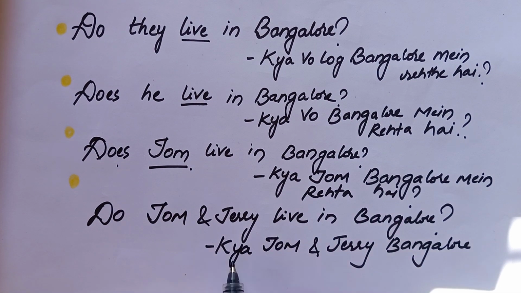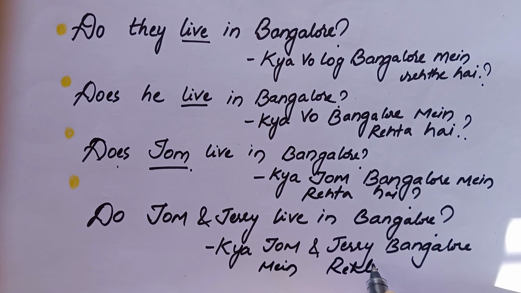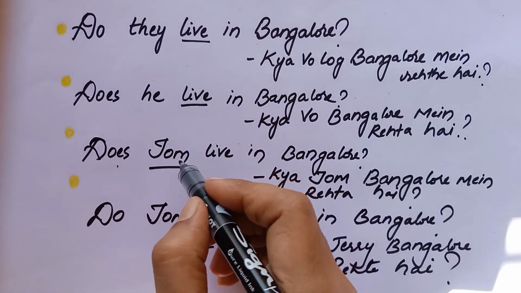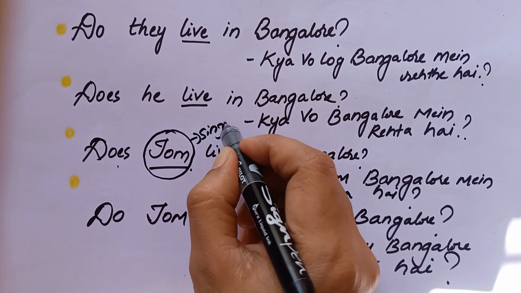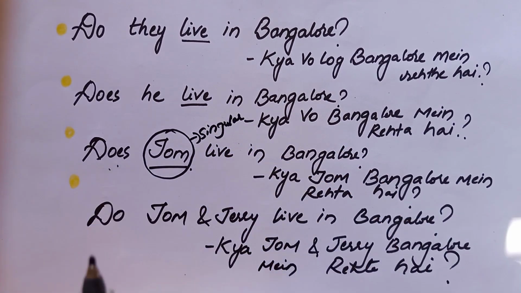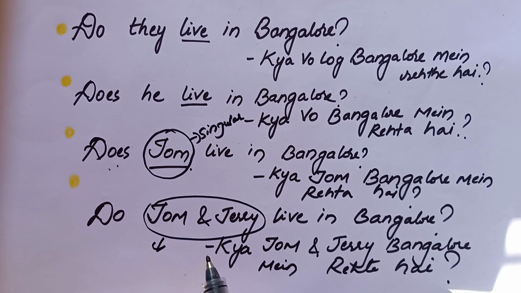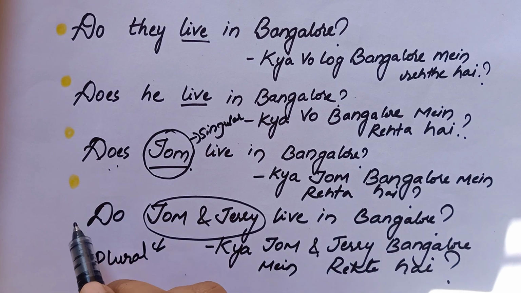क्या टॉम एंड जेरी बैंगलोर में रहते हैं? Why? Because it is a plural subject. Tom and Jerry, more than one person. So we have used do. तो इसीलिए do use किया है because of the plural subject. And here does Tom, because Tom is singular subject. Tom and Jerry is plural subject. So we have used do here.